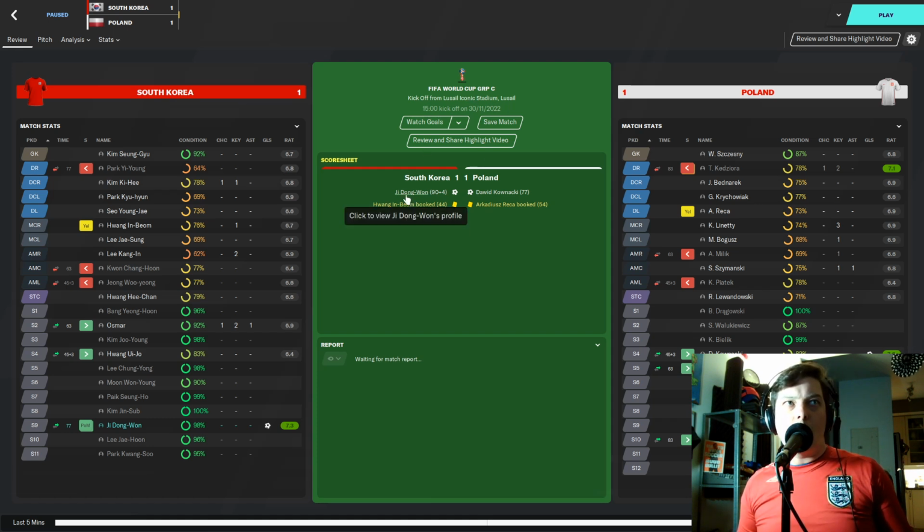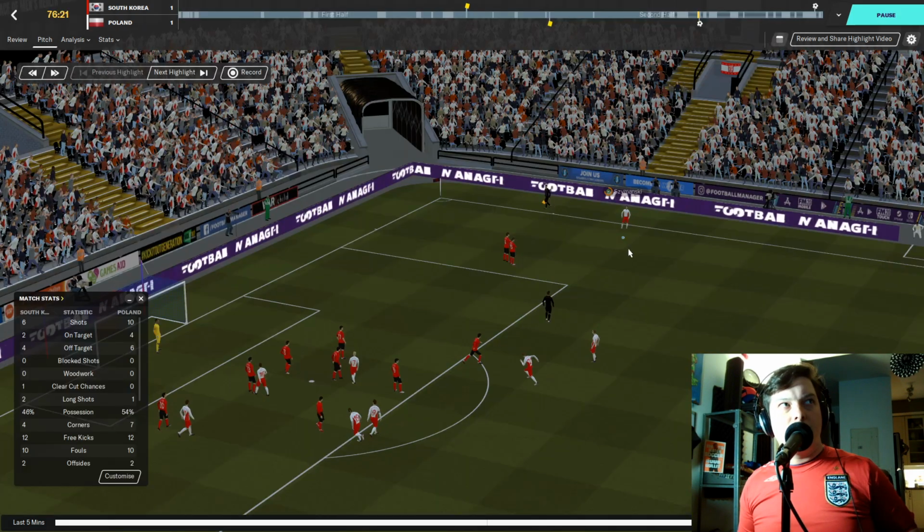So Ji Dong-won with the goal for South Korea and David Kaunaki with the goal for Poland. That's a tricky one to pronounce, so I'm not sure just off the top of my head. Was Poland on 1 point? They may have been. So that puts South Korea on 4 points. So they're into second place right now, tied with Argentina, I believe. So let's check out the goals.